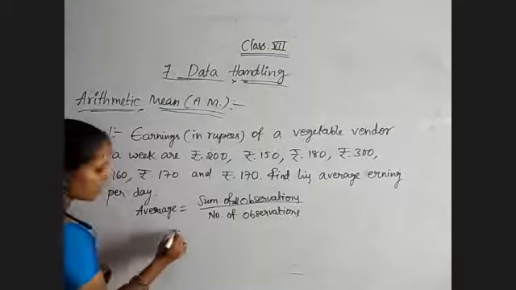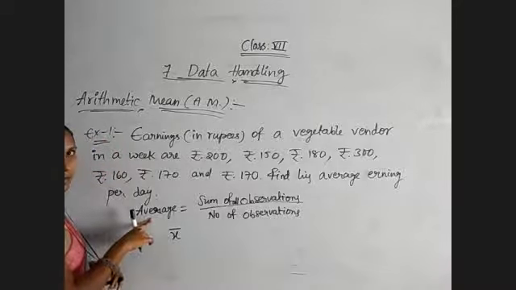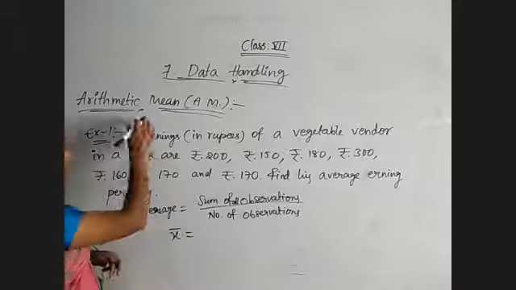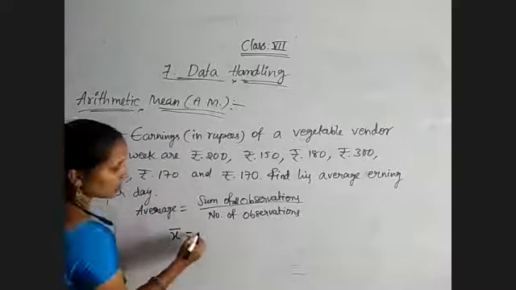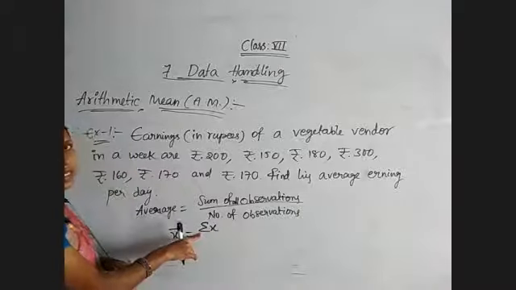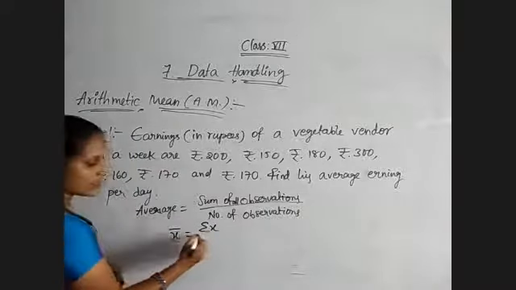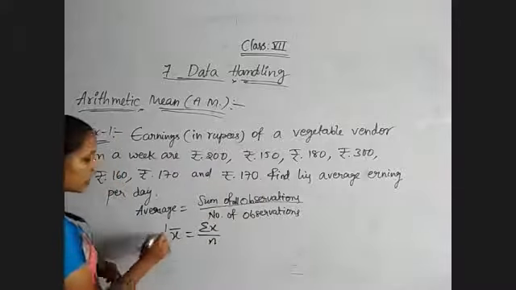In simple form, average is denoted by x bar. Average is also called mean. Arithmetic mean or average, all are the same. x bar is equal to sigma x, where the sigma symbol denotes the sum of all observations, by the number of observations. Okay, this is the simple form.